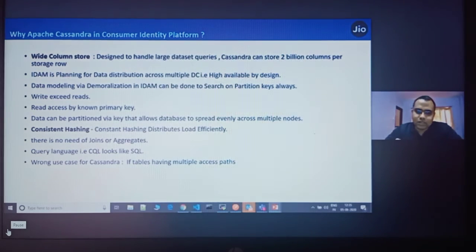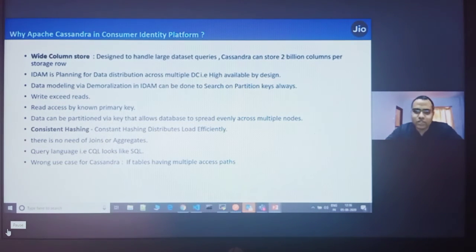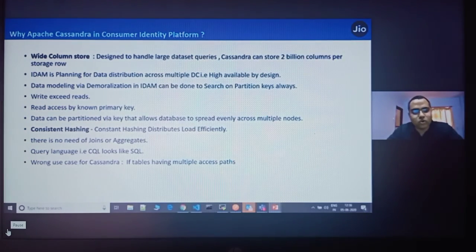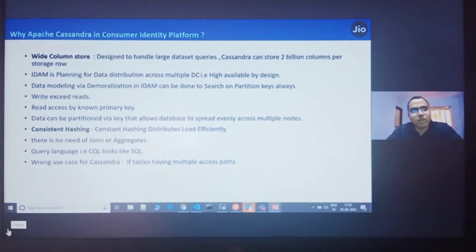So if you want to search for a key, you generate some hash code. There is no modulo operation now. It sees which token range this number is available in, and it will directly store the value in that node. So there is no rehashing, because if any node goes down, you will again get the same value in the same node, and rehashing need not be done. That is why Cassandra is very fast in nature, because it doesn't do rehashing, and that is the consistent hashing algorithm.